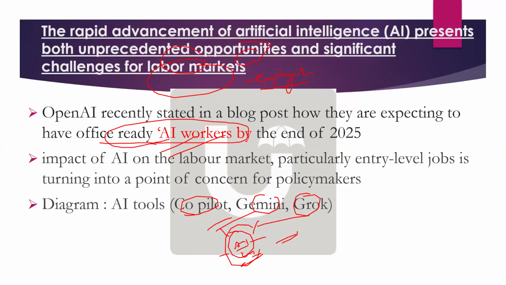Structural unemployment, okay. How is it going to impact the labor market? Job replacement, very good. Displacement or replacement, yes. Job loss, job displacement, reduced job demand, automation, yes, very good. Automation, especially, remember, entry level workers are going to be affected a lot. Can you give me an example? Entry level jobs, BPO, customer service. Okay, entry level jobs, even a normal software engineer is an entry level job.